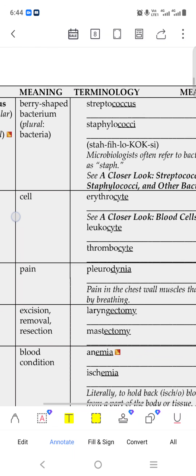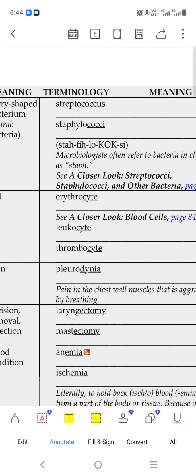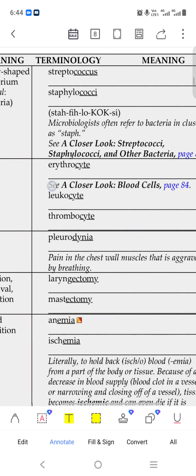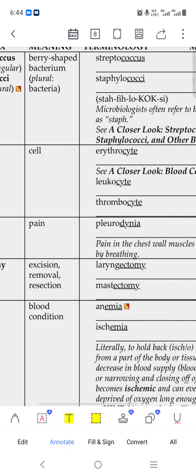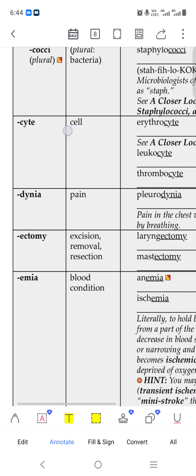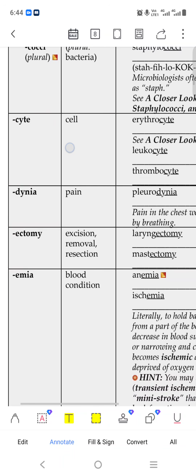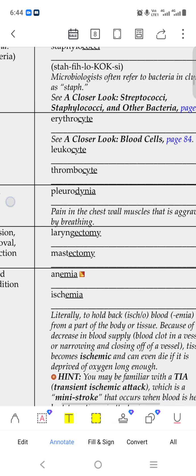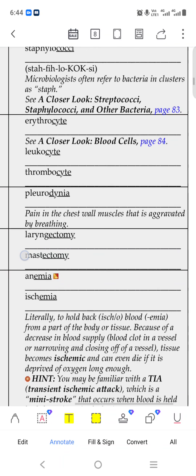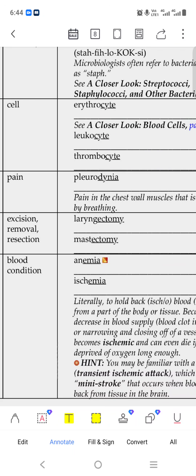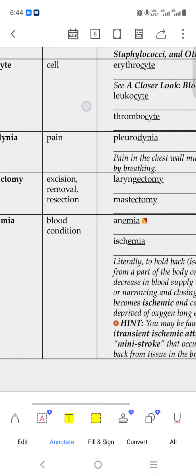Cyte means cell. We know that erythrocyte means red cell, and leukocyte means white cell. Thrombocyte means clotting cell. Thrombo means clotting. Dynia means pain. Pleurodynia is pain in the chest wall muscle that is aggravated by breathing. Pleurodynia, chest pain.